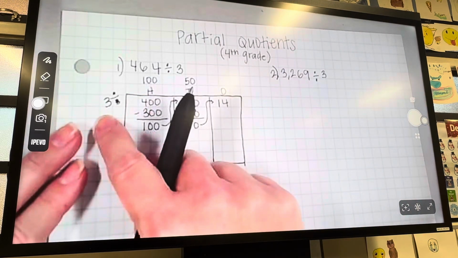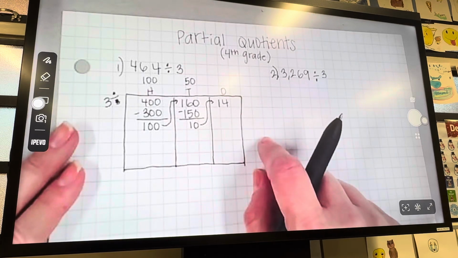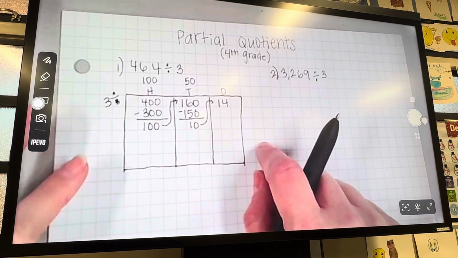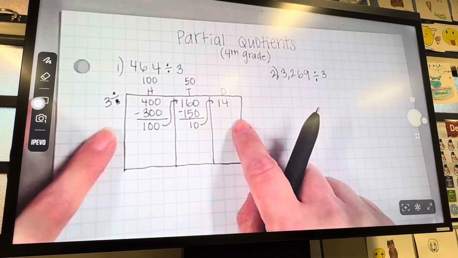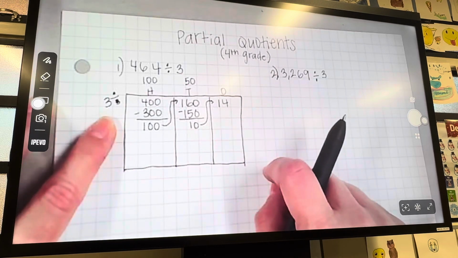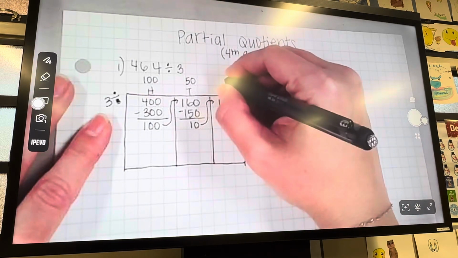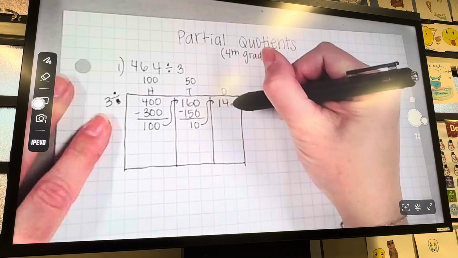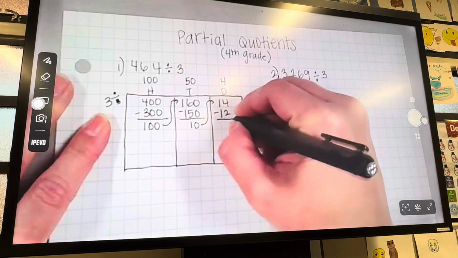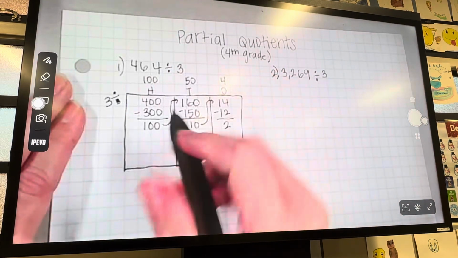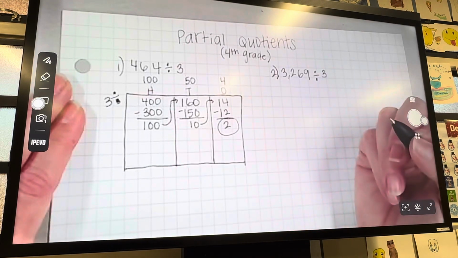Now we need to use our multiplication facts for how many times 3 can go into the number 14. So this is where you might rote count by 3s, or you could use your multiplication chart to figure out what number you can multiply 3 by to get close enough to 14. So let's rote count: 3, 6, 9, 12. If we went to 15, that would be too many because we only have 14 left. So we're going to take out 4 groups of 3, which is 12, and there's going to be 2 left over. There's nothing that you can multiply by 3 to get to the answer of 2. So that means 2 is our remainder.